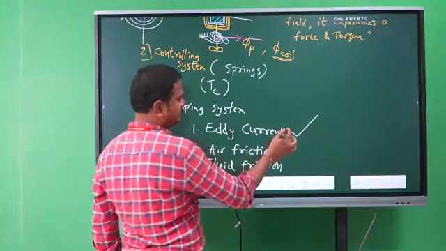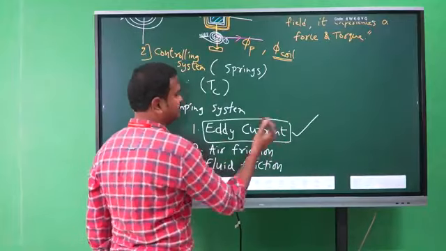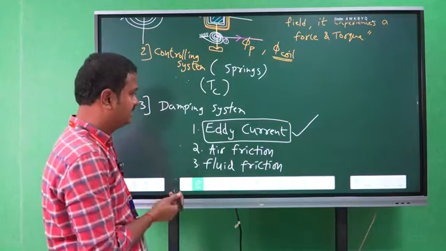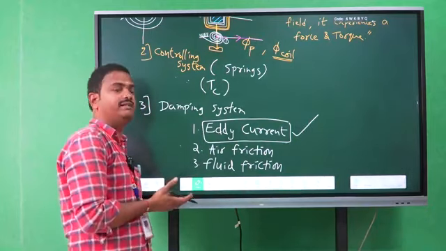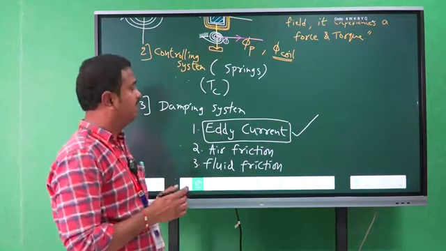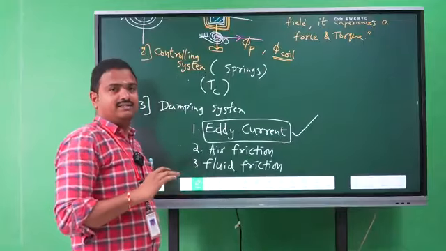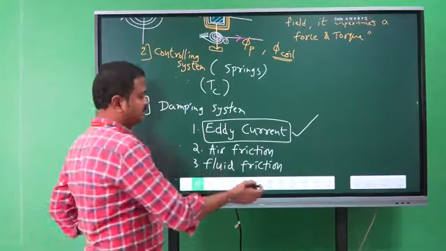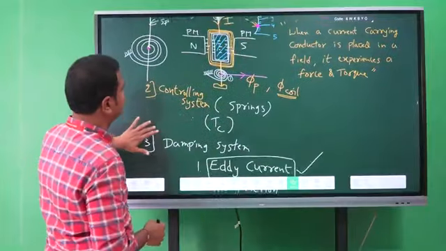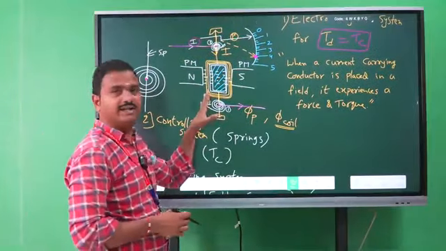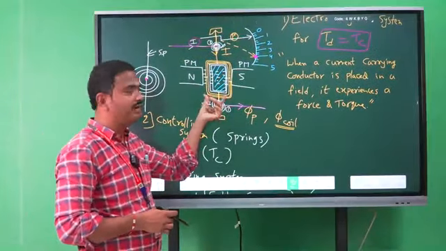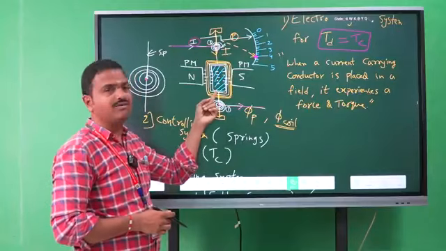So what are the eddy currents? The currents produced by the electromagnetic system on the disc, on the material. That means here we are using the deflecting system, right? So in this, the moving coil is wound on the aluminum former, right?